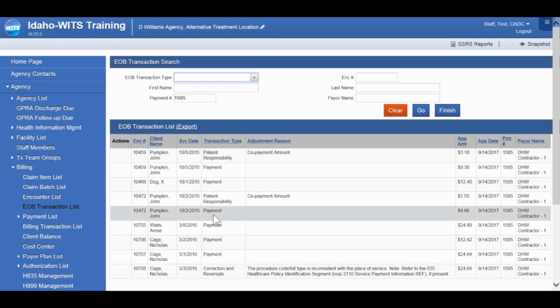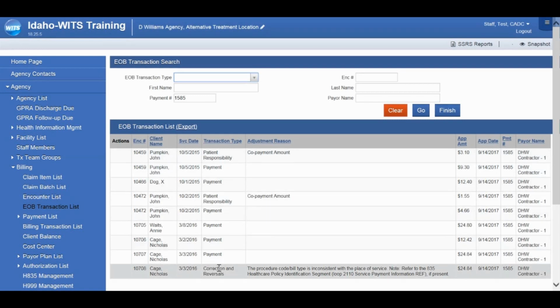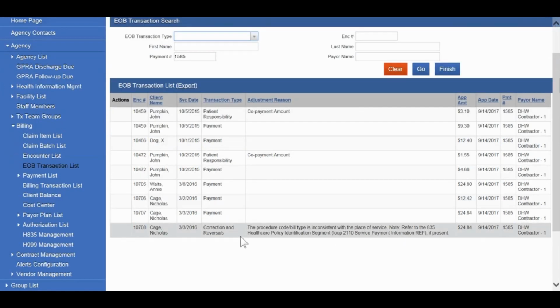And this shows a breakdown of the payment transaction type with each of the item statuses listed and any adjustment reasons entered. You'll see the payment number listed. This screen will only show those items paid.